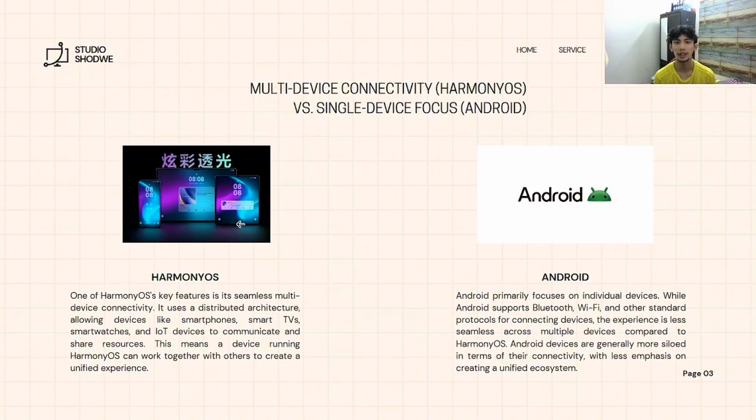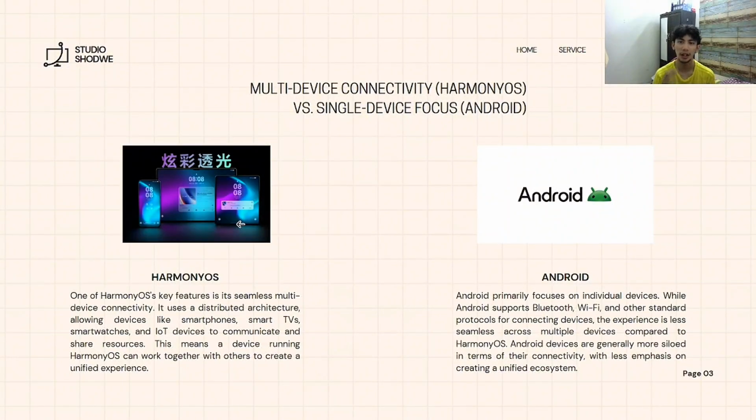One of the key features in Harmony OS is its seamless multi-device connectivity. It uses a distributed architecture allowing devices like smartphones, smart TVs, smartwatches, and IoT devices to communicate and share resources. This means a device running Harmony OS can work together with others to create a unified experience.